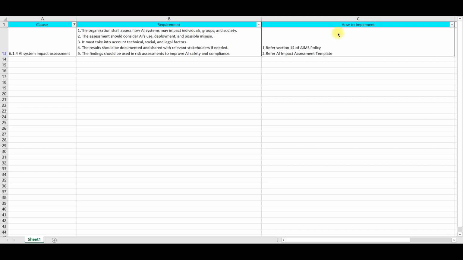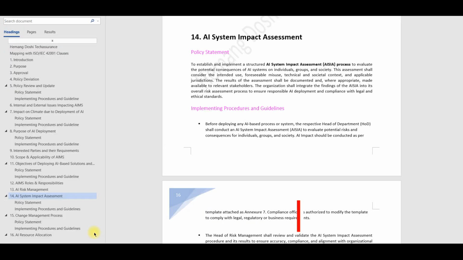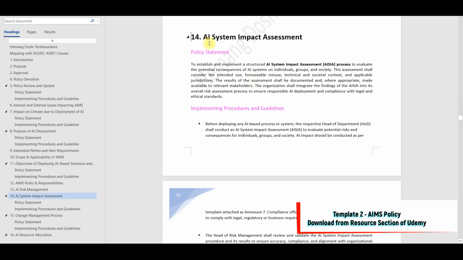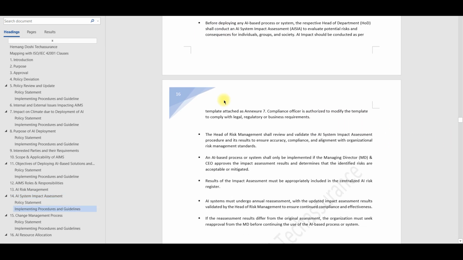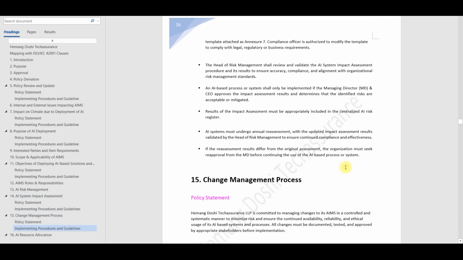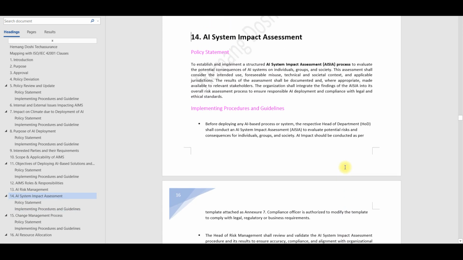Now, the question is how to implement the same. There are two aspects. First one, you need to have a well-defined procedure for creating an impact assessment, and second one is a template for AI impact assessment. First, let us understand how to define a procedure. So this is our AI-MS policy. Within this AI-MS policy, we have defined a procedure for AI system impact assessment. It says who is responsible, when it should be done, who should approve that, and relevant factors.